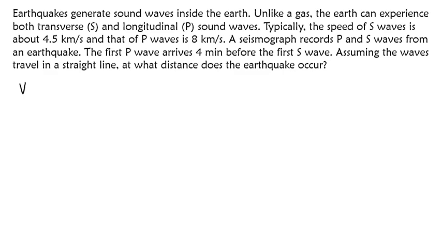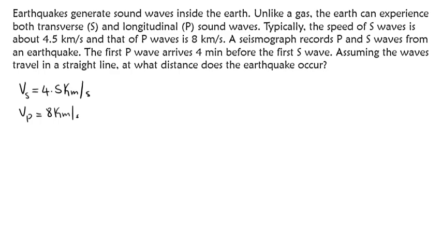So velocity for the S is 4.5 kilometers per second, and that of the P is 8 kilometers per second. So velocity of P is 8 kilometers per second. A seismograph records P and S waves from an earthquake. The first P wave arrives 4 minutes before the first S wave.